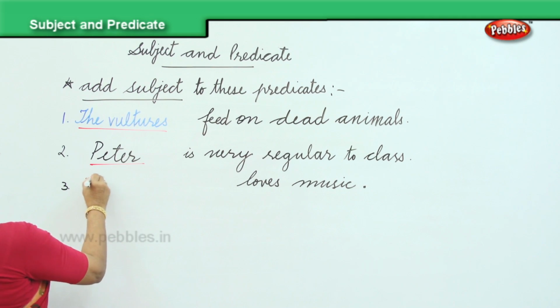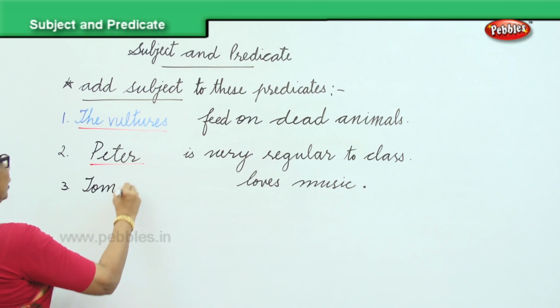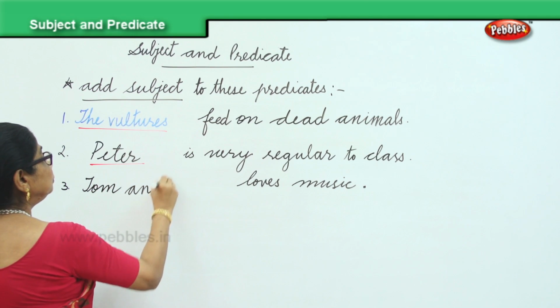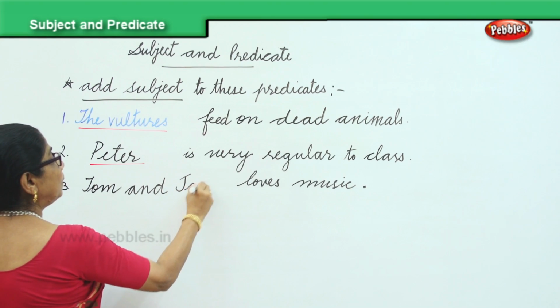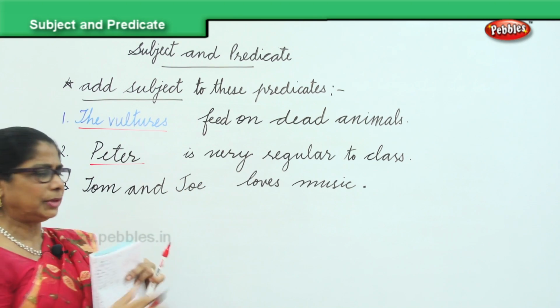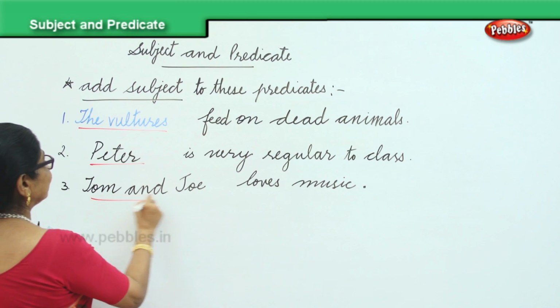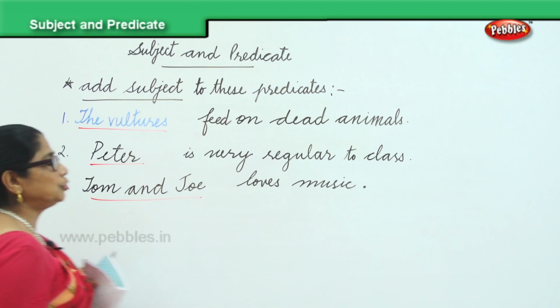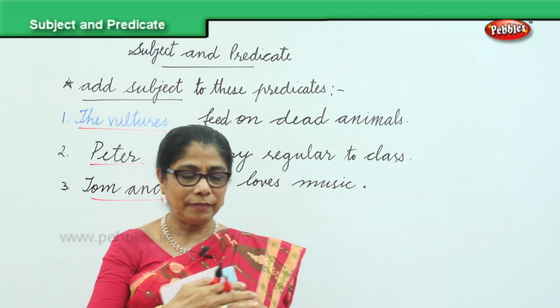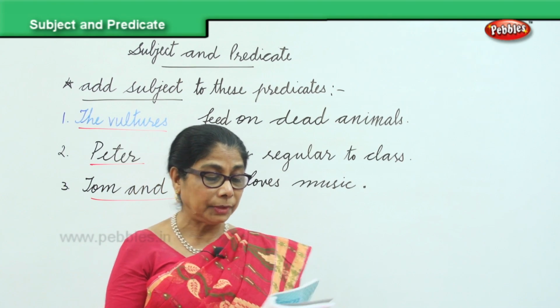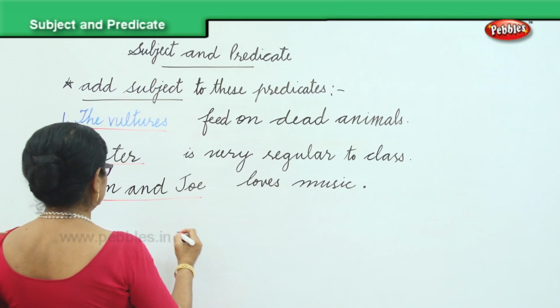You can say Tom. Very good. And Joe. Tom and Joe love music. So Tom and Joe, they are the subject. Who loves music? Tom and Joe. You have become very good now. Next.